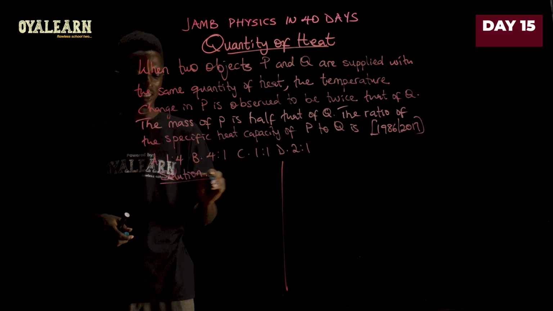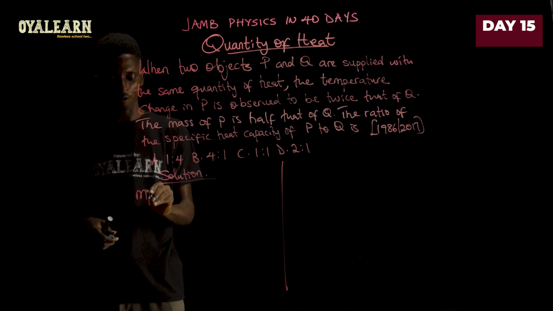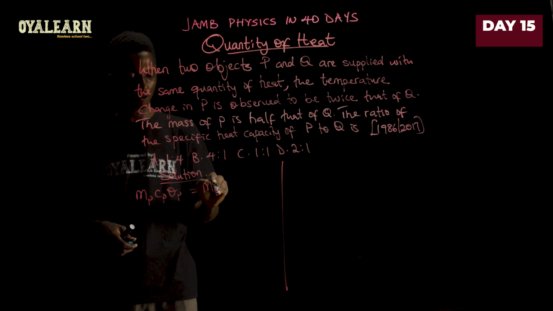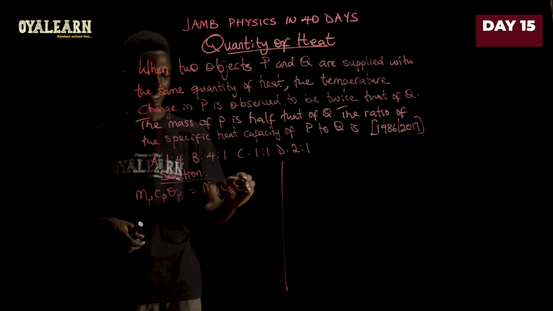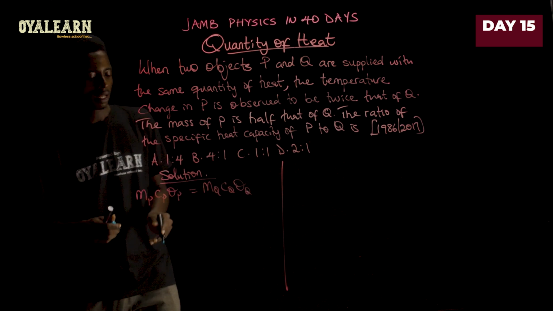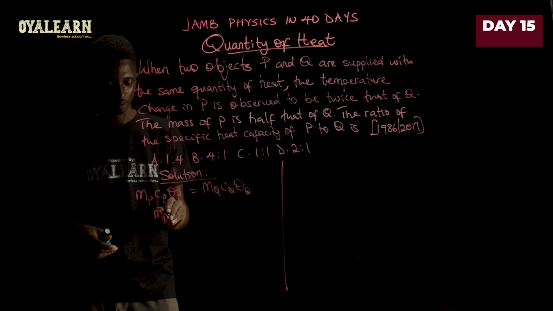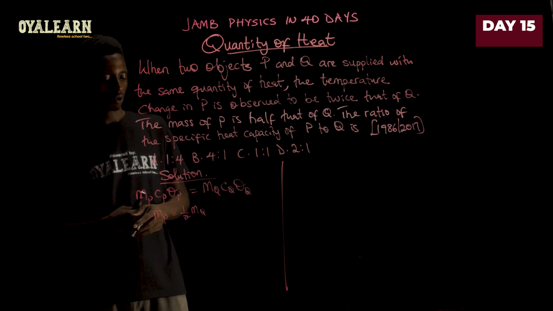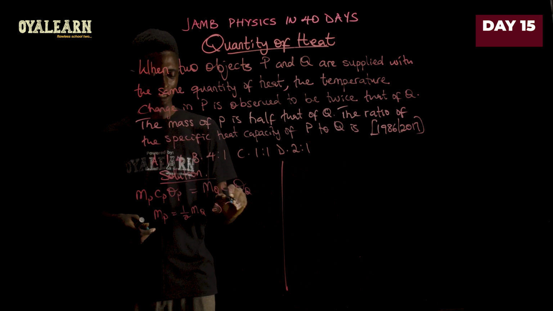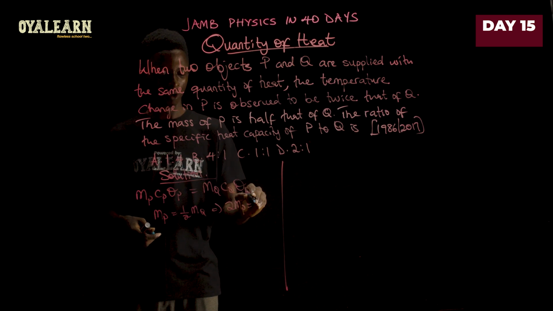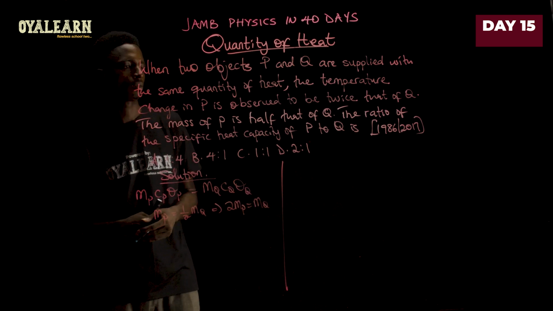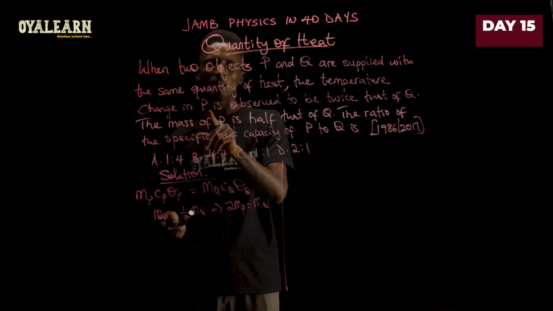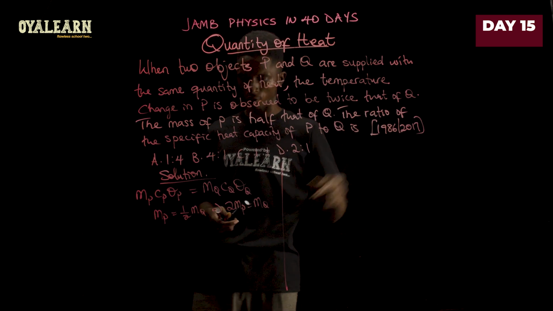We know their quantity of heat is the same, therefore M of P, C of P, and theta of P should equal M of Q, C of Q, and theta of Q. Now, we know that M of P is 1 over 2 M of Q. What this implies is that 2 MP equals MQ. We also see that the temperature change in P is observed to be twice that of Q.